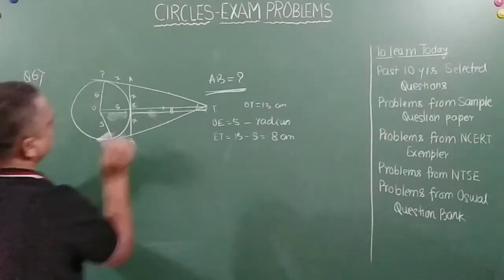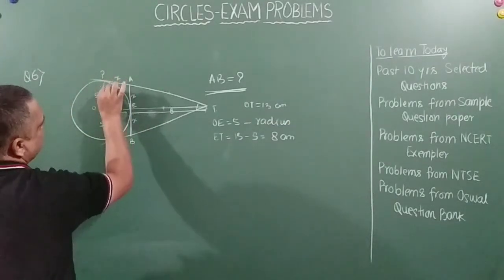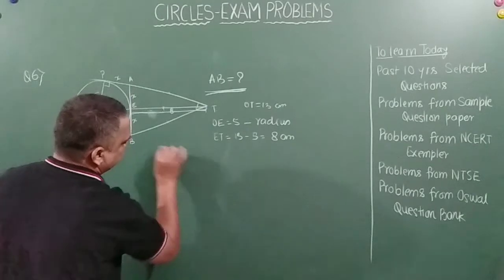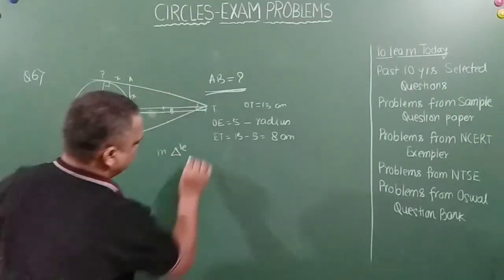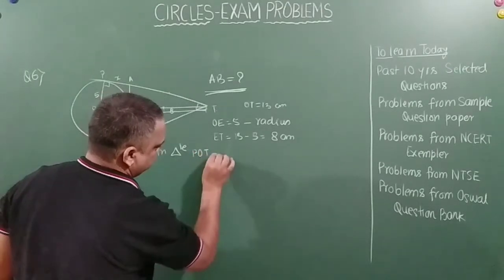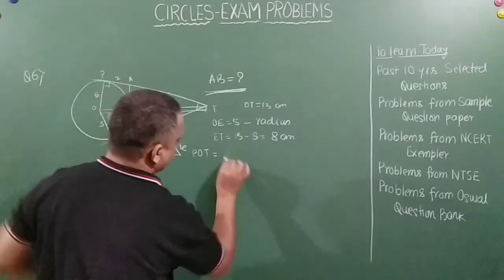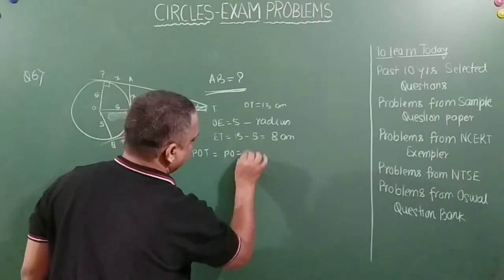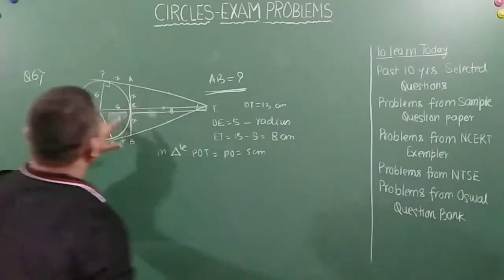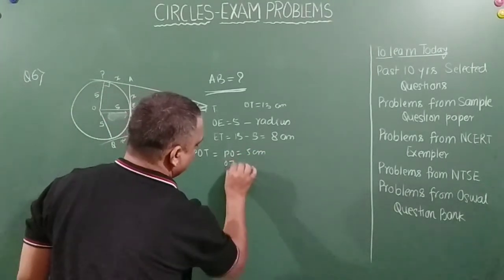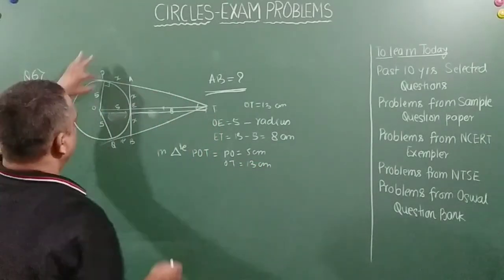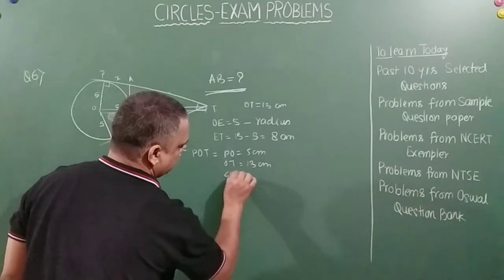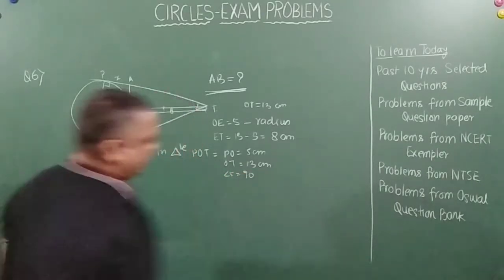See, friends, just take this triangle. In triangle POT, PO is equal to 5 centimeters, right? OT is equal to 13 centimeters, right? And angle P is equal to 90 degrees, right?